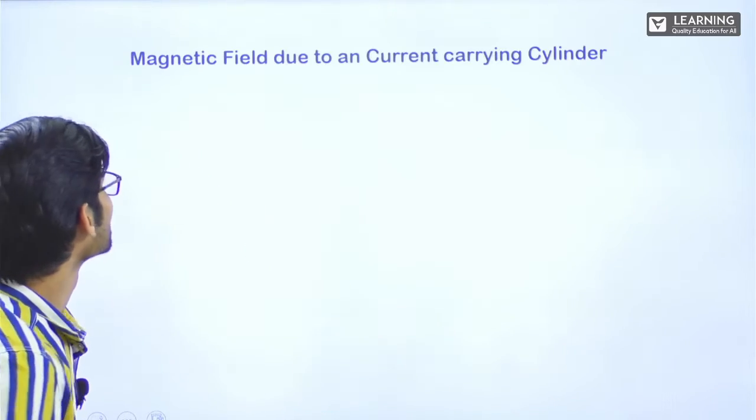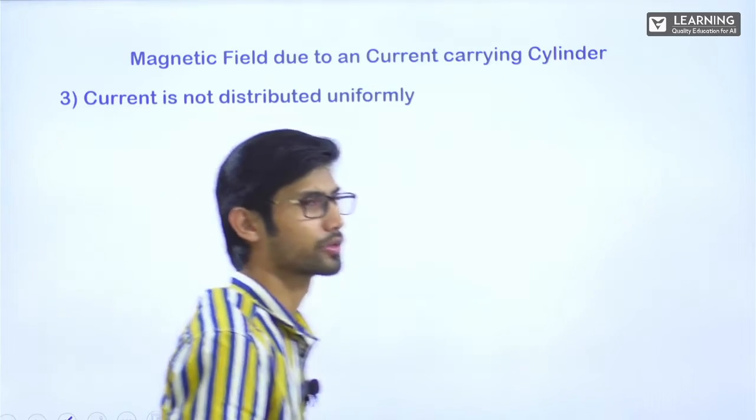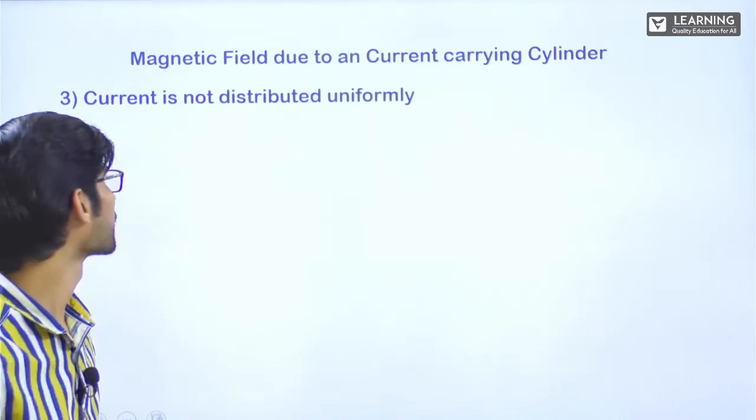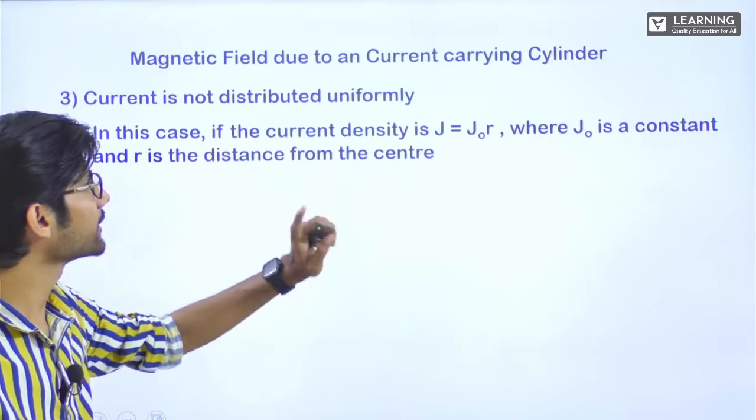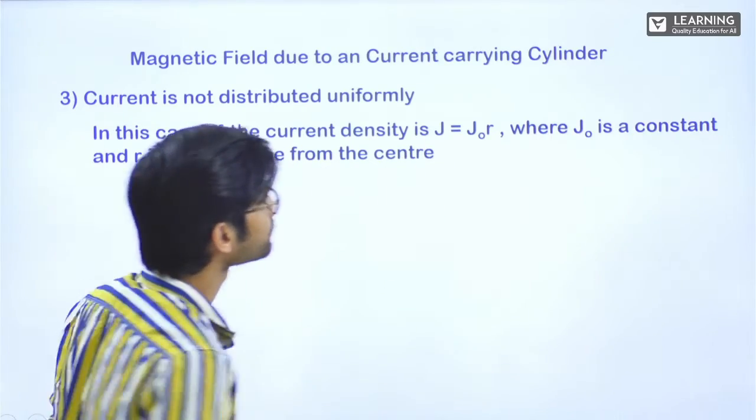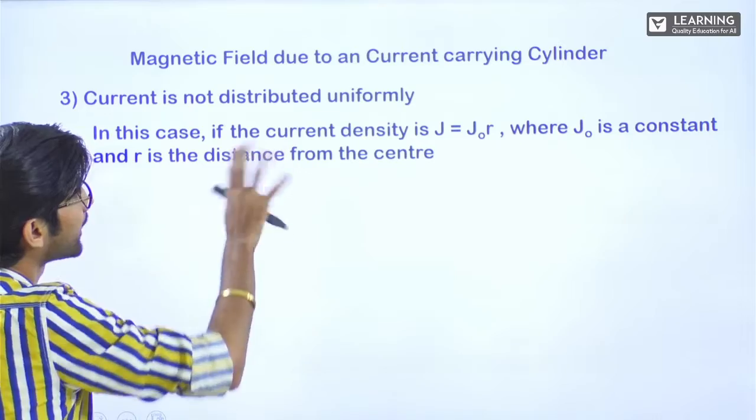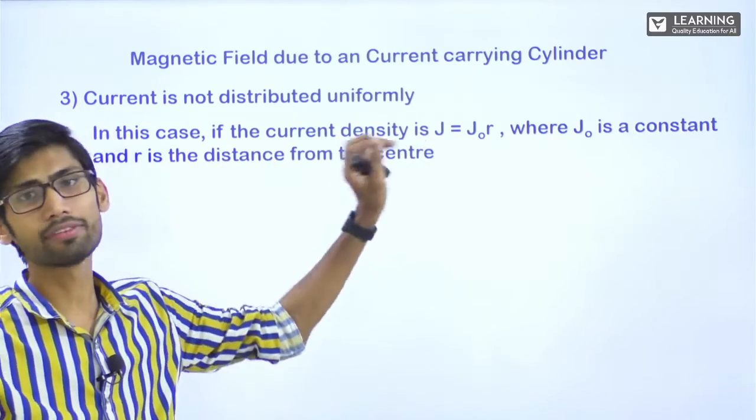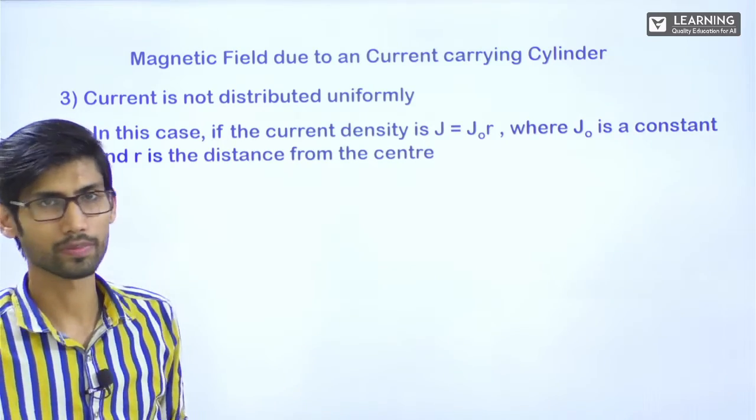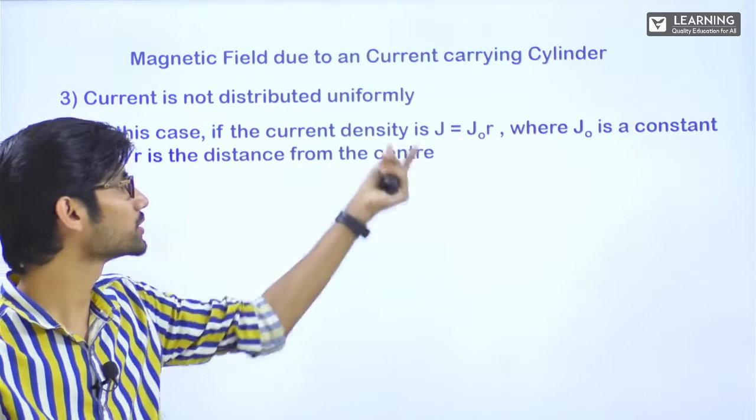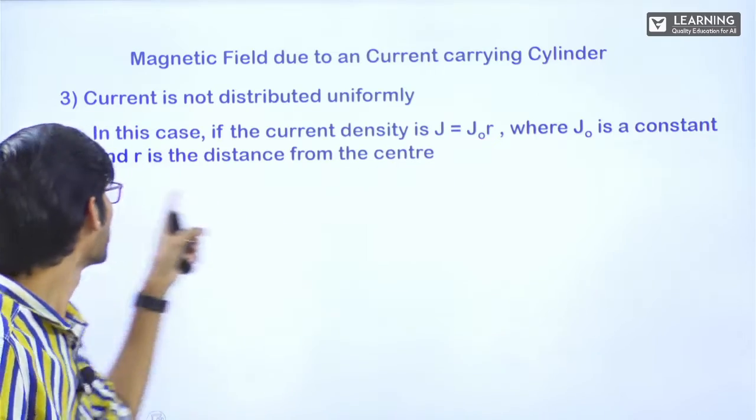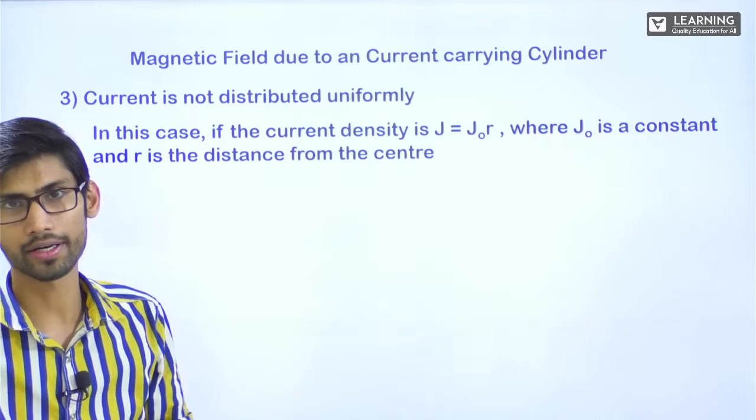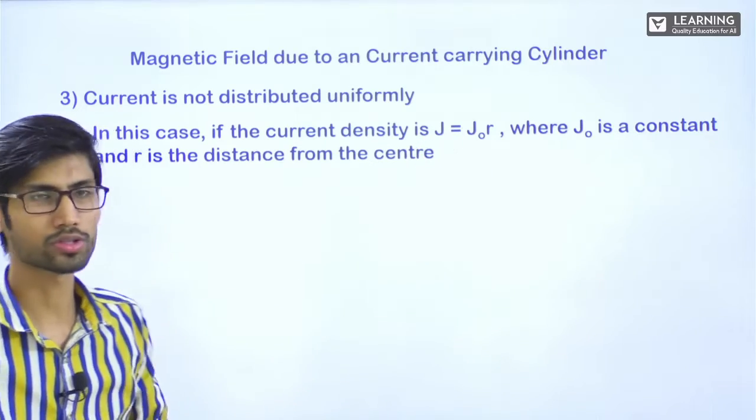Now we'll see the third case. Current is not distributed uniformly. Again, there are many ways to distribute current. We'll be seeing one such way, where in this case, the current density is J is equal to J naught R, where J naught is a constant and R is the distance from the center. Okay. So this time, current density will actually tell whether it is uniformly distributed or not. If it was a constant, that means uniformly distributed. Since it is not a constant, it is dependent on R, where R is the distance from the center. So how much far you go, current increases from the center, right? So that's what this tells. J is equal to J naught R.